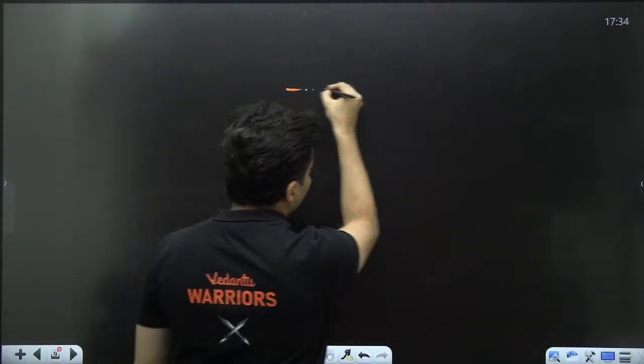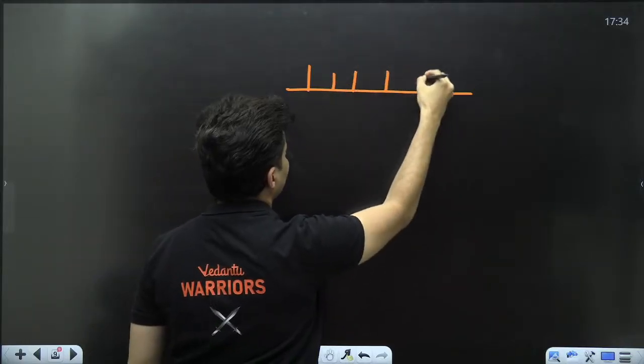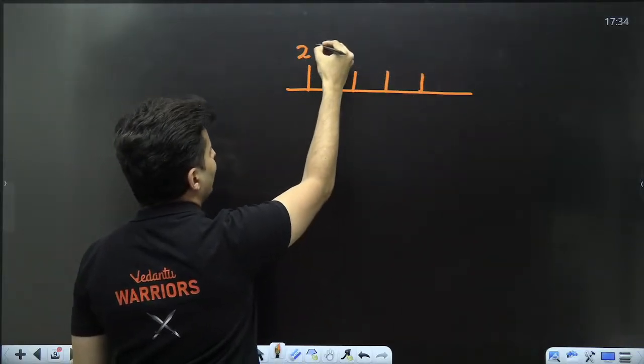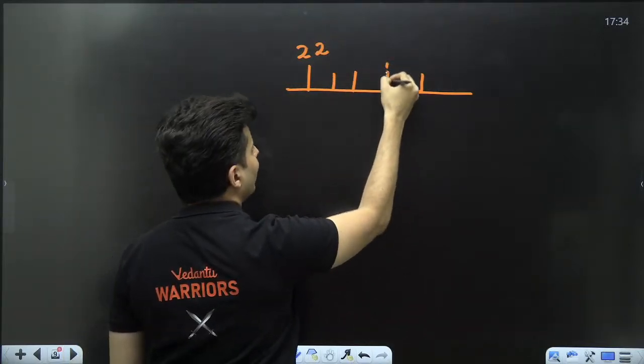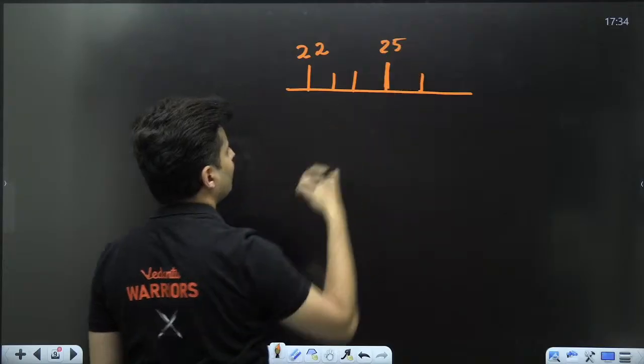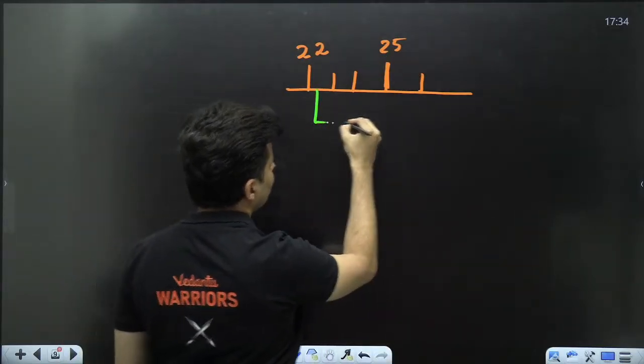So say for example, this is your main scale. Something like this. Let's say this is 22, 23, 24, 25. And your vernier scale below is something like this.